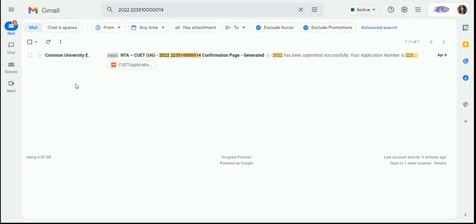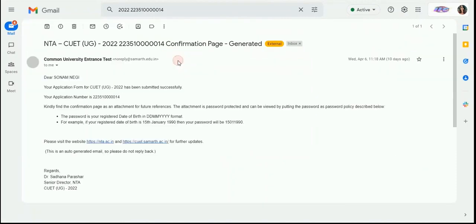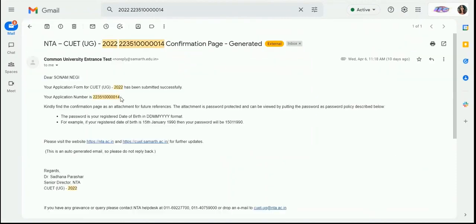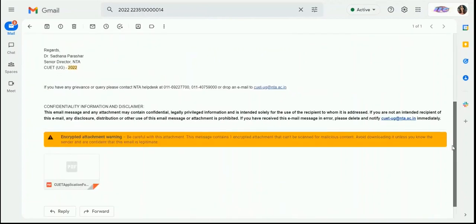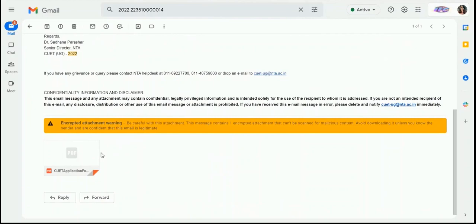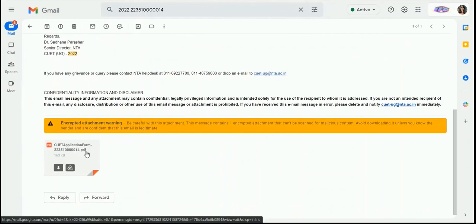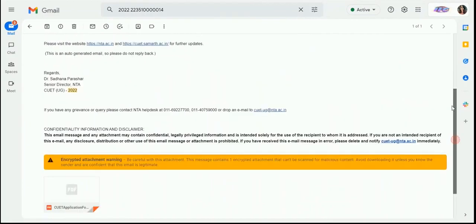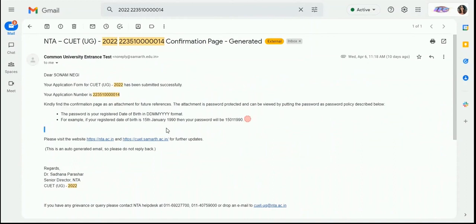I hope you understood the whole process. Apart from it, once you have completed your registration, you will be able to see the confirmation email. Here you will be able to see your application number and your application PDF. You can download it from here, and you can see all the details in the email also.